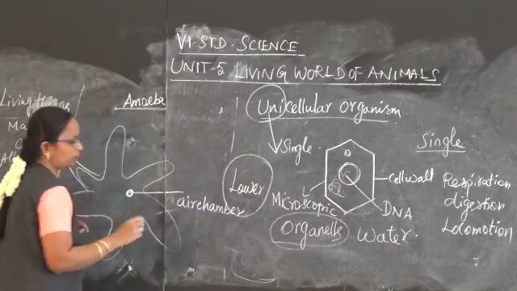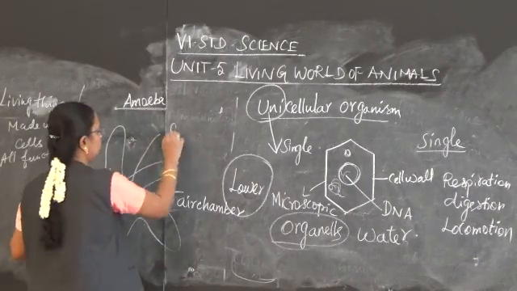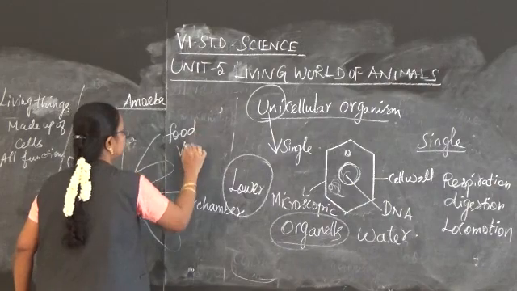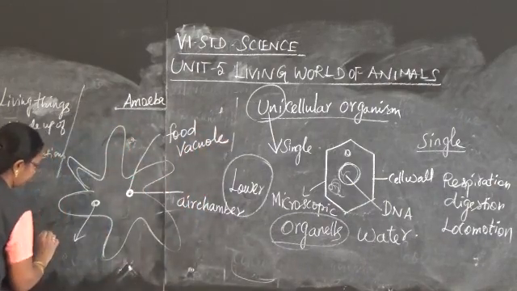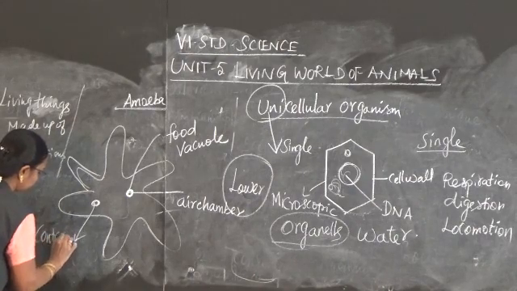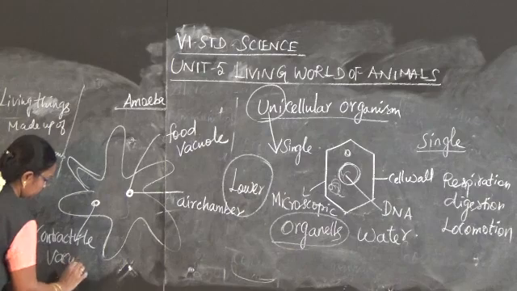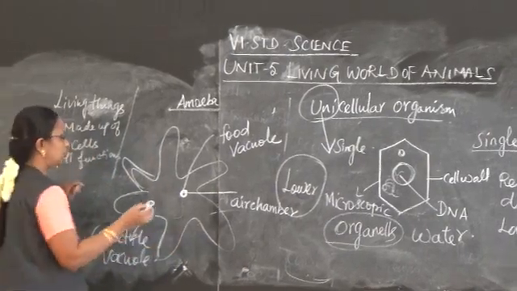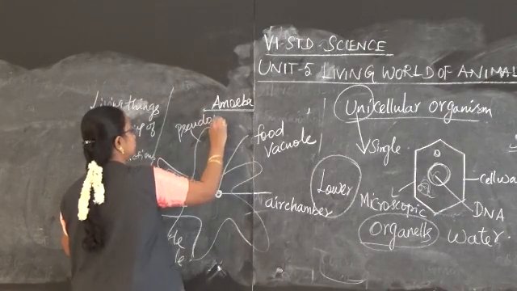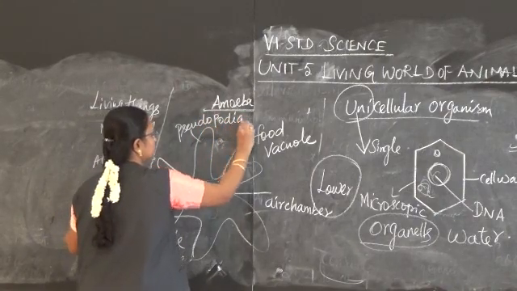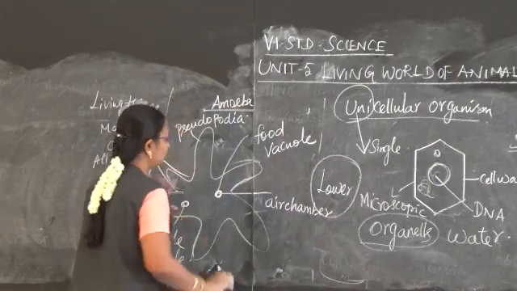Two types of vacuoles are present in amoeba. One is the food vacuole. Another one is the contractile vacuole. And then this is known as pseudopodia. This type of animal is found only in water.